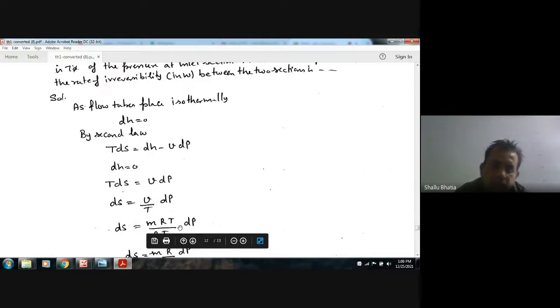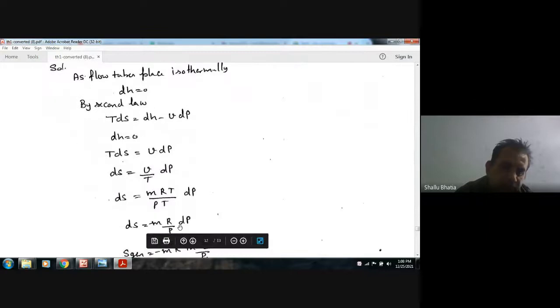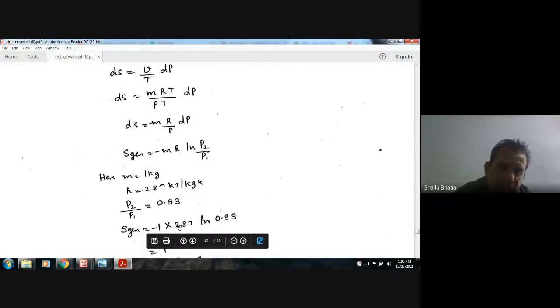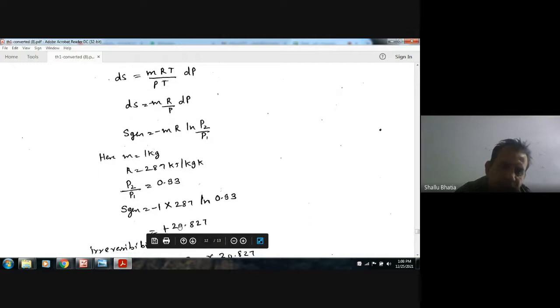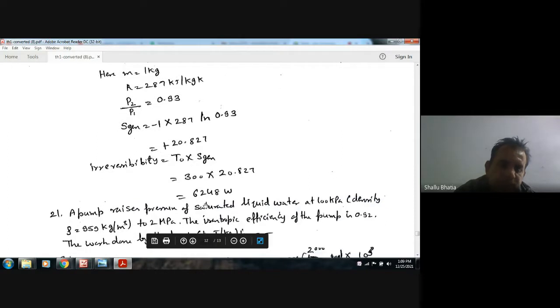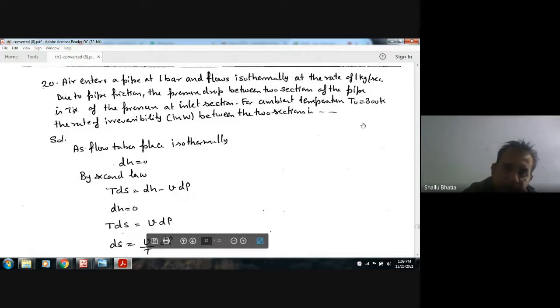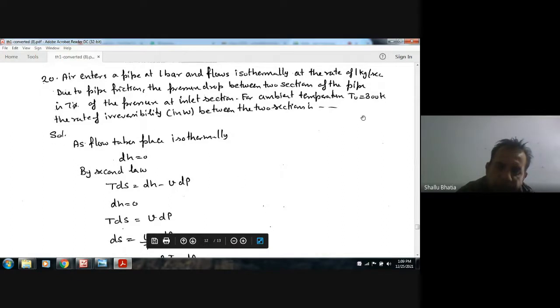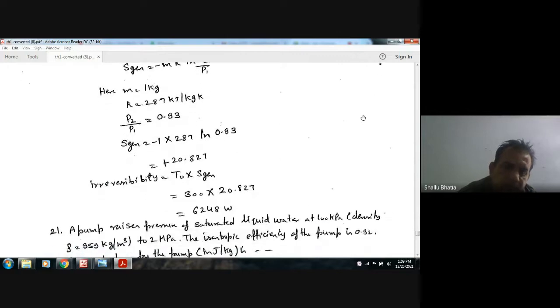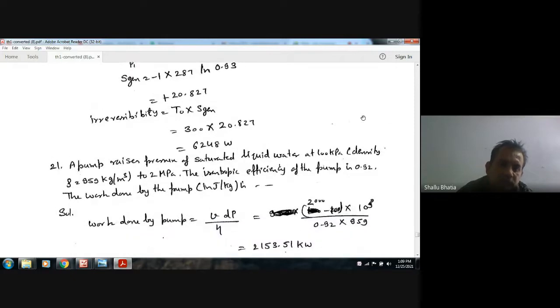Now we have the initial pressure of 1 bar and the final pressure of 0.93 bar, so the P2 by P1 ratio is 0.93. So we can find this entropy change, and this is the entropy generated, 20.827. Irreversibility is nothing but the ambient temperature, 300, times the entropy generated, 20.827. So the answer is yes.